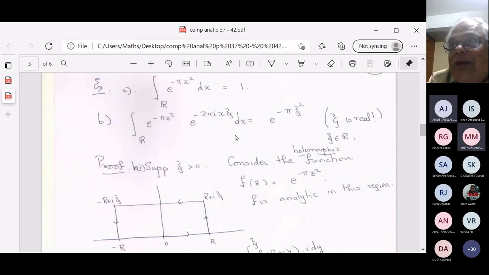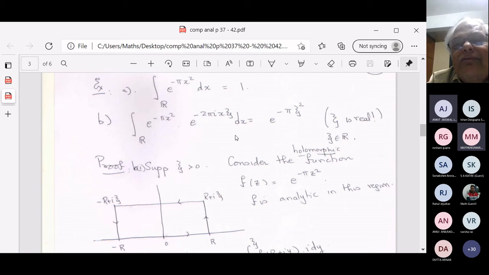In other words, I'm telling you that 1 is an eigenvalue of the Fourier transform with eigenfunction h of x equal to e to the minus pi x squared. So I'm telling you something about the eigenfunctions of the Fourier transform corresponding to eigenvalue 1. This is one of them.